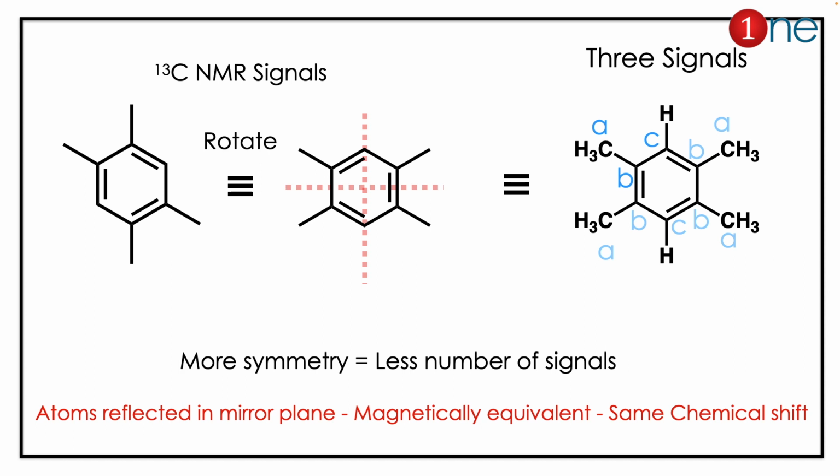So a more symmetrical molecule will have fewer signals, because the atoms reflected in the plane will be magnetically equivalent and will have the same chemical shift. So if you look at it, it has only 3 signals. Due to the presence of two mirror planes, the compound only has 3 signals.